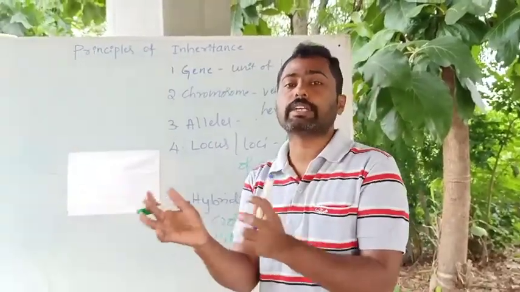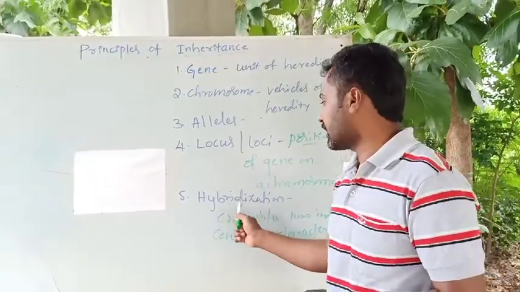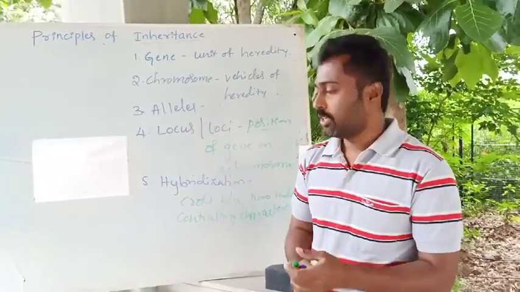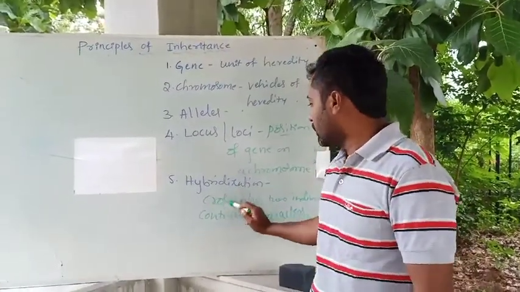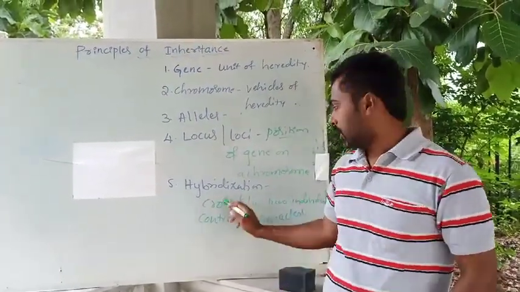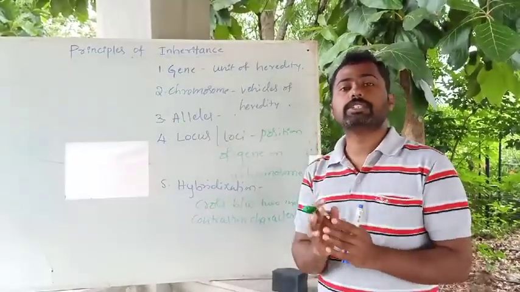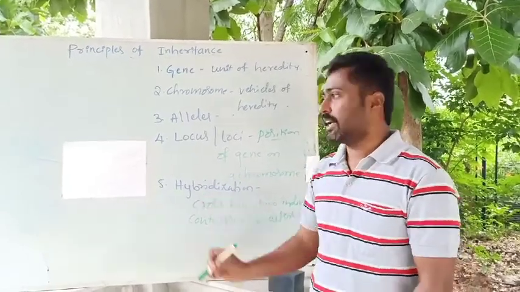Contrasting means slightly different traits or characters. We select two plants or any two individuals having slightly different characters, then we cross them. The process of crossing individuals having contrasting characters or contrasting traits is called hybridization.